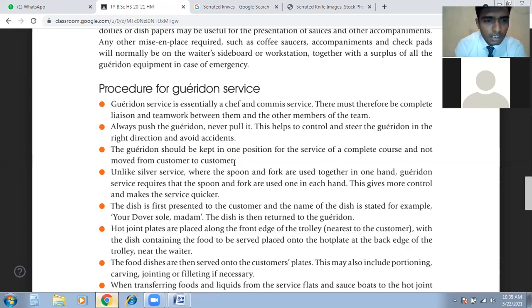Then the next point is, unlike silver service. So what is silver service, Akshata or Yasmin? Silver service comes again. What is silver service?